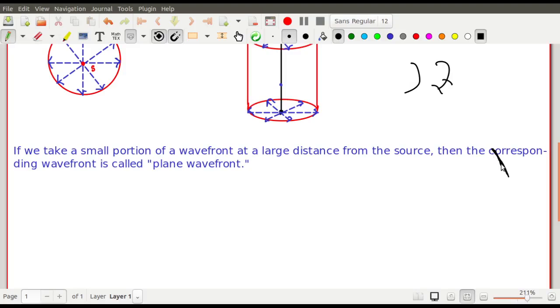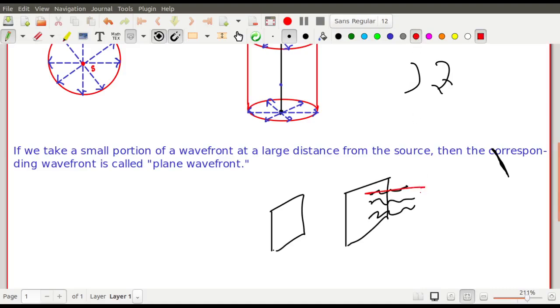Plane wavefronts are basically drawn in this type of waves. This is how we draw plane wavefronts, and I have said that the light waves emanate perpendicular to the wavefront. They just emanate perpendicularly. So if the waves emanate this way, perpendicularly, you may correspond this to a parallel beam of light.